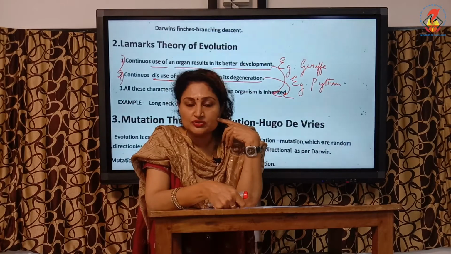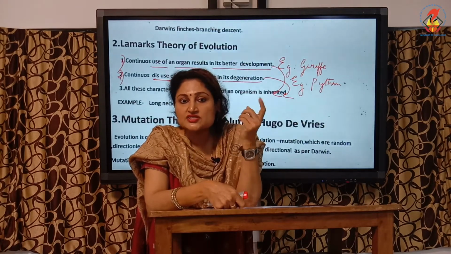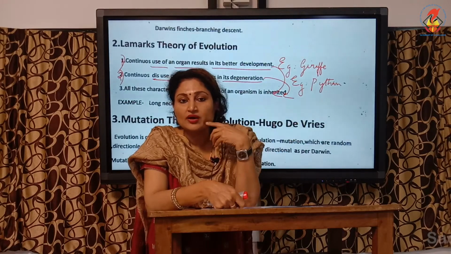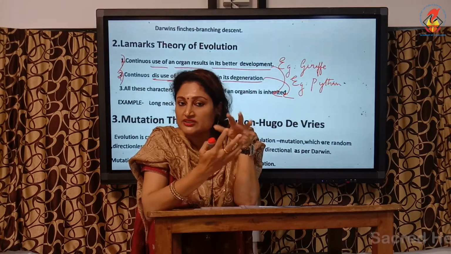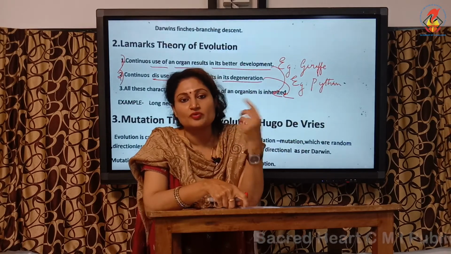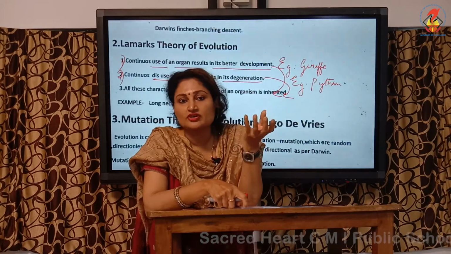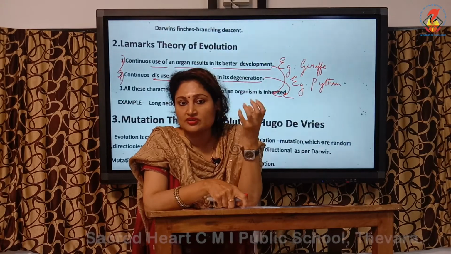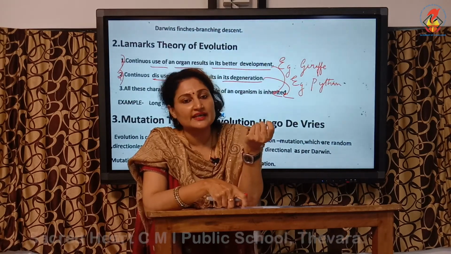Then our wisdom tooth at the hind end. Our ancestors used to crush and grind bones, raw meat and bones. But now it is not useful, and therefore it has degenerated and is present in the hind end, and it causes a lot of problems in us. It's a vestigial organ, no use. The food does not go to the hind end of our jaws for crushing or grinding. So that also can be extracted.